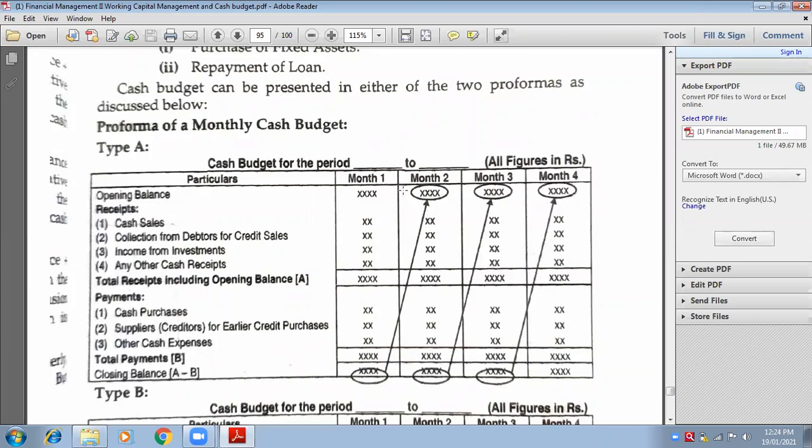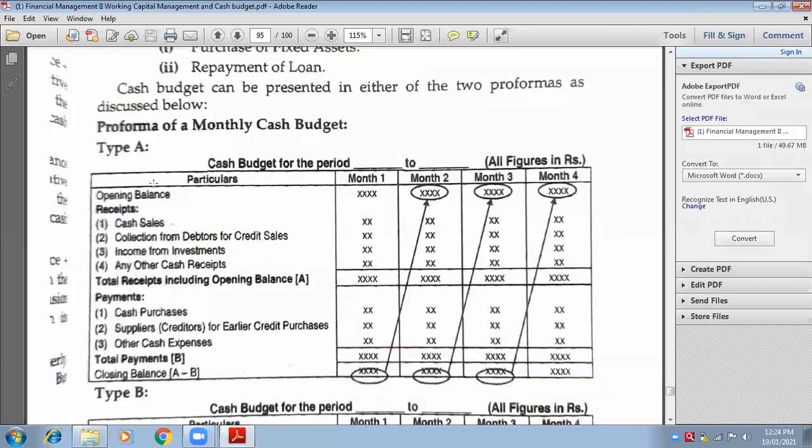I mean, the sequence will be there. After September, it will be October only, because after September, month number 2 is October only. And then month number 3 is November only. That sequence will be there. But starting with January is not compulsory. You have to read out the question. They may start from April. They may start from September. So you have to check what they are asking from you.